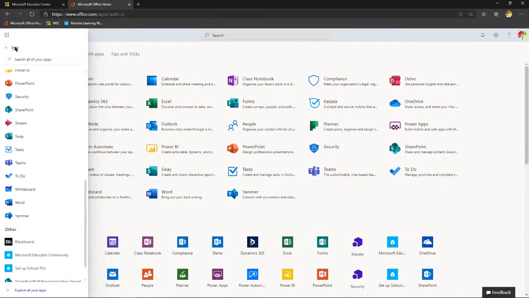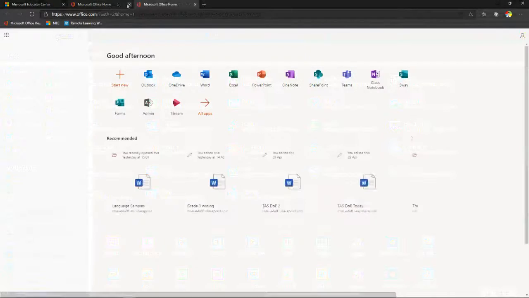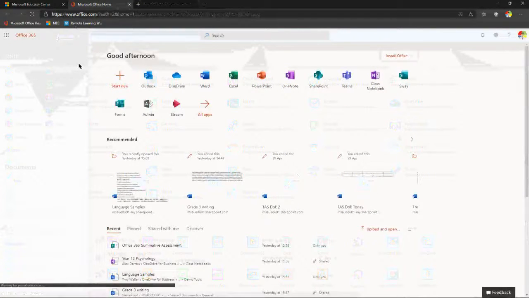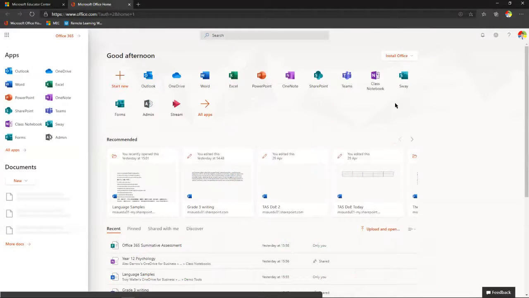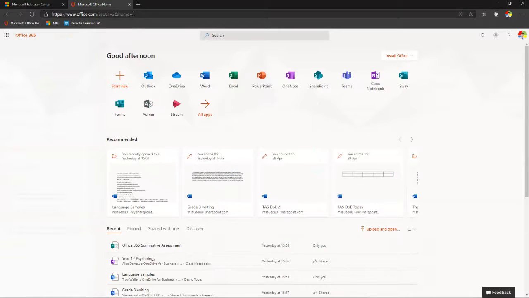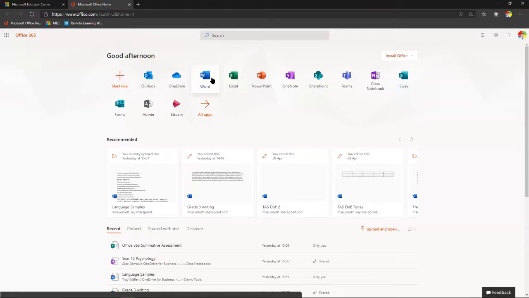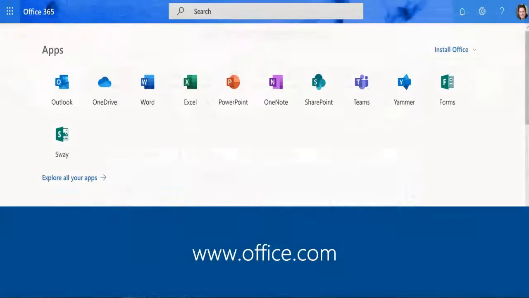Now I'm going to take us back to our Office 365 start page. All right, so there's our Office 365 start page, easy to find: app launcher, Office 365, or I just come up to my URL bar here and type in www.office.com. All right, now here's Word Online, and Word is one that you probably use all the time, and you're going to see that Word Online is quite a lot like the normal version of Word that you're used to.